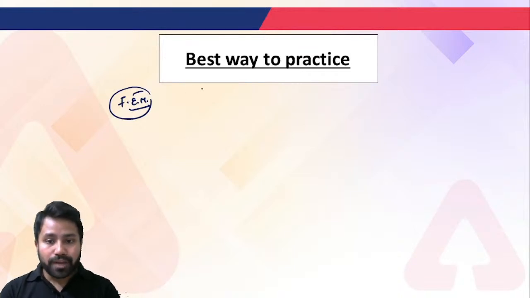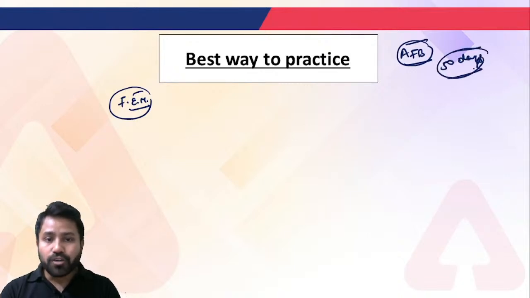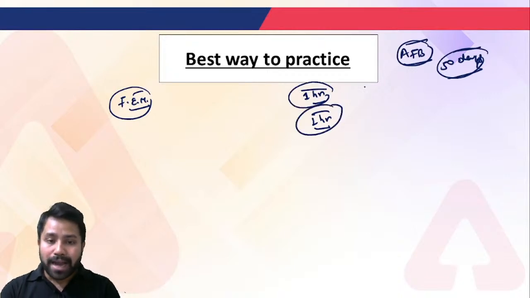If we are talking about the accounting subject, and we assume 50 days remain for your examination, then you should dedicate at least 1 hour in the morning session as well as 1 hour in the evening session, which you have to follow strictly.